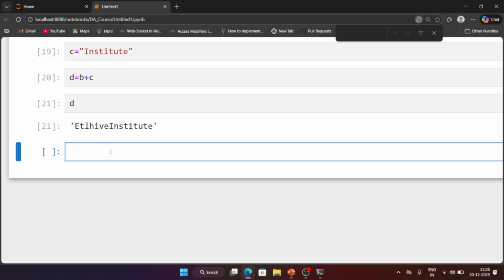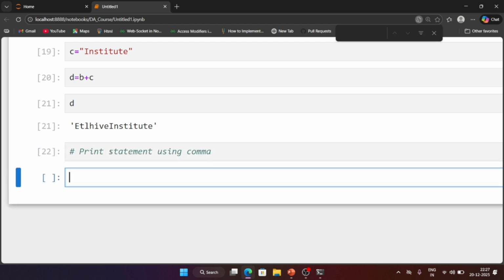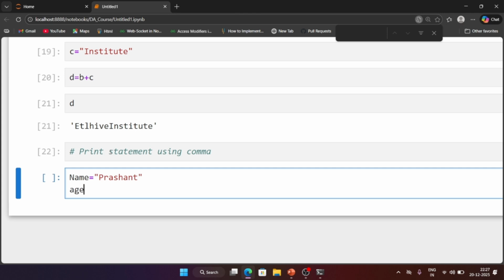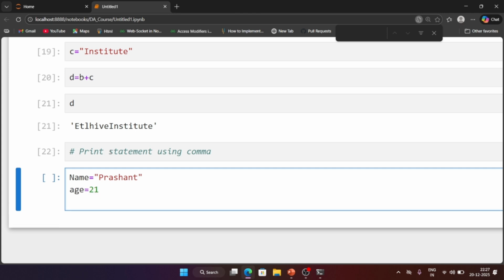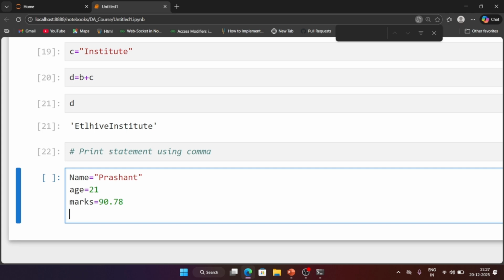Okay, so here we have to see different types of print statement. So first here we are going to see print statement using comma. Okay, print statement using comma will come here. First we have to take some variable name, like here I am taking a name as Prashant. After that here we have given age equal to 21. After that here I am taking marks equal to 90.78. Again here I am taking one more value which is married.